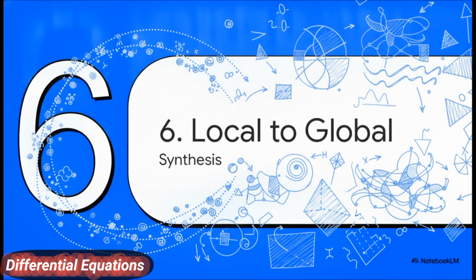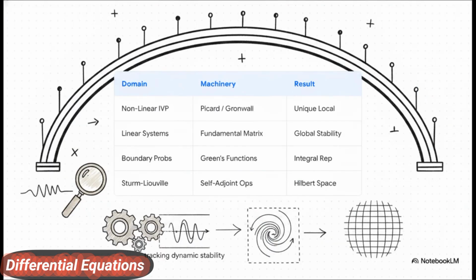And finally, Section 6, from local to global. Let's bring this whole journey together. This breakdown beautifully illustrates the bridge of logic we've walked today. We started out tracking tiny local points using Picard operators. Then we ensured global dynamic stability with fundamental matrices, moving on to representing bounded systems with Green's functions, all the way up to mapping absolute Hilbert space completeness with self-adjoint operators.